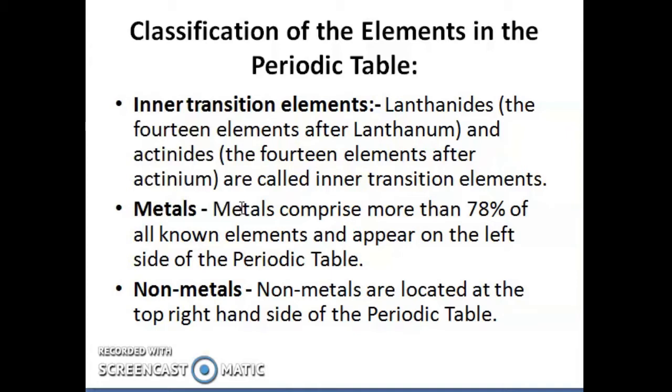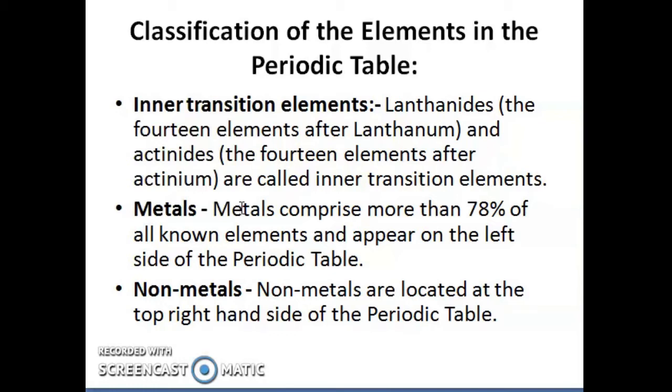All these are put under the category of inner transition elements, or in simple terms we call those elements f block elements.